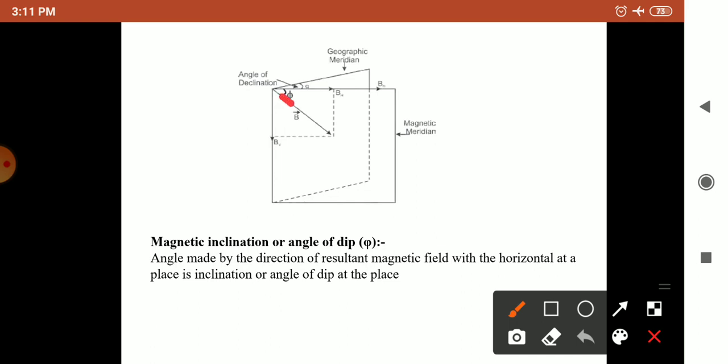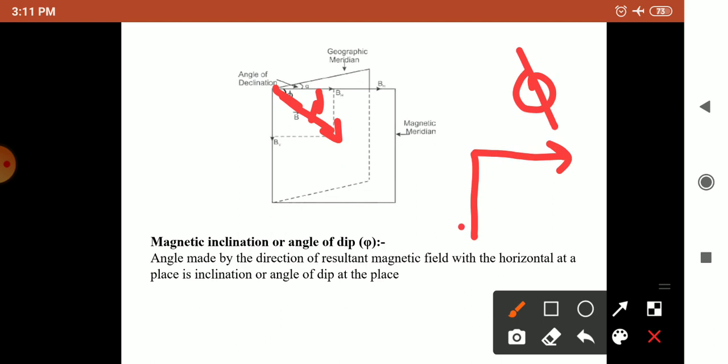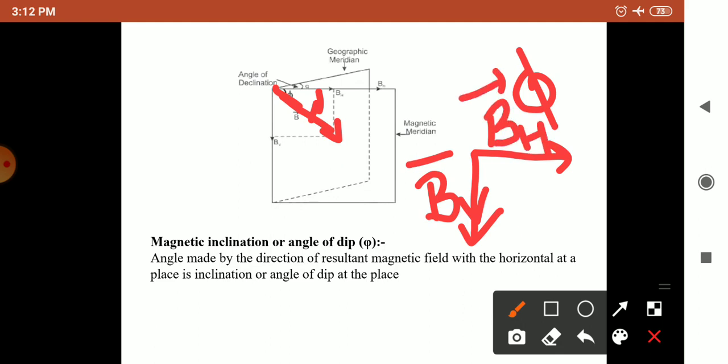So here, this is the angle of inclination phi. At this point, the field is resolved into two components, vertical and horizontal. The vertical component of the magnetic field will be BV, and the horizontal is BH, and the angle of inclination between them is phi.